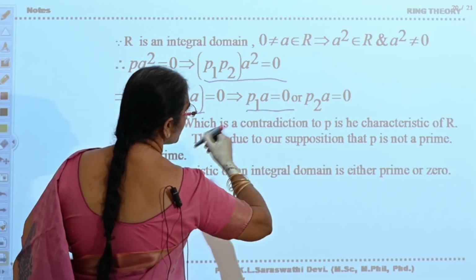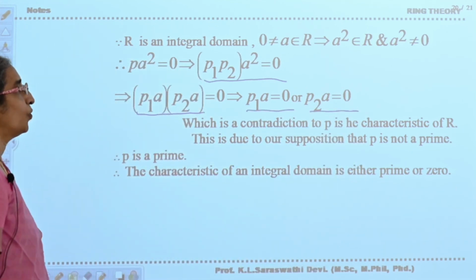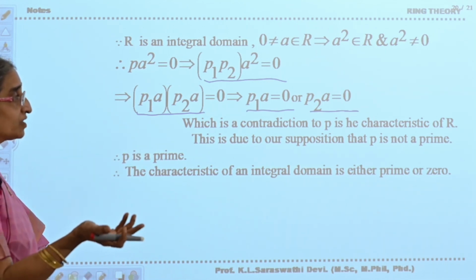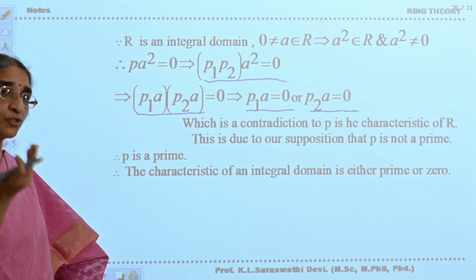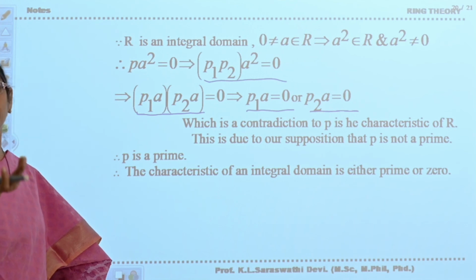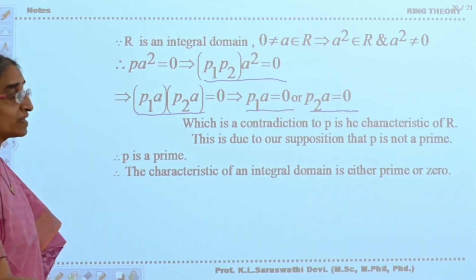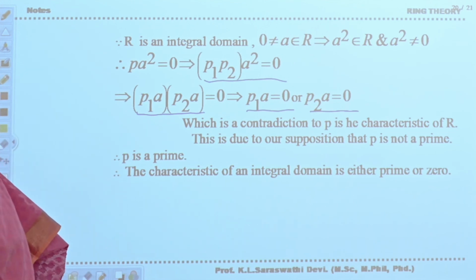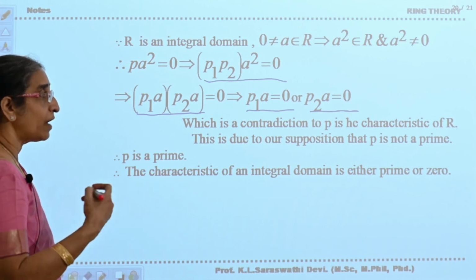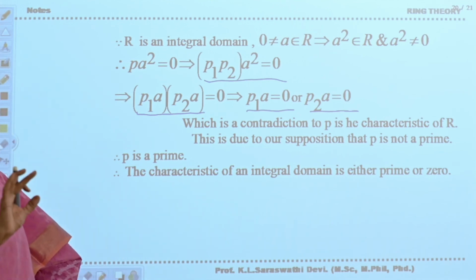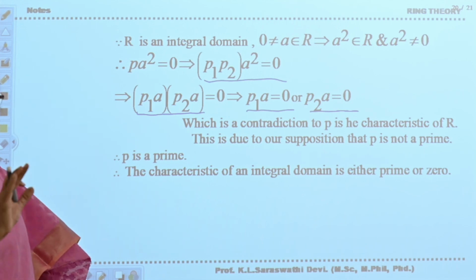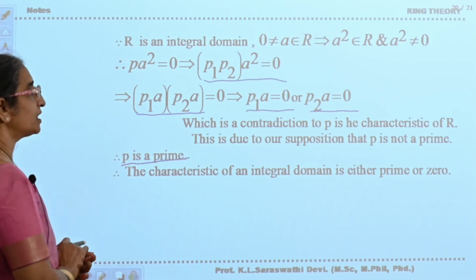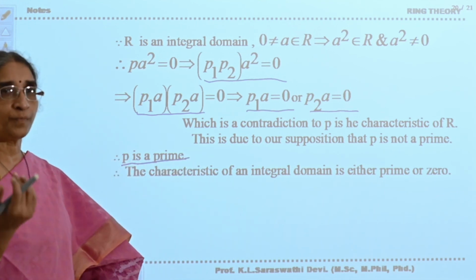That implies p1 a is equal to 0 or p2 a is equal to 0, which is a contradiction to p is the characteristic of R. p is the characteristic of R means p is the least positive integer existing such that pa is equal to 0. But p1 being less than p, p1 a is 0, p2 being less than p, p2 a is becoming 0. Therefore, it is a contradiction to our supposition. What is our supposition? p is not prime. Therefore, we got the contradiction, which means we have to conclude that p is prime. Therefore, the characteristic of an integral domain is either prime or 0.